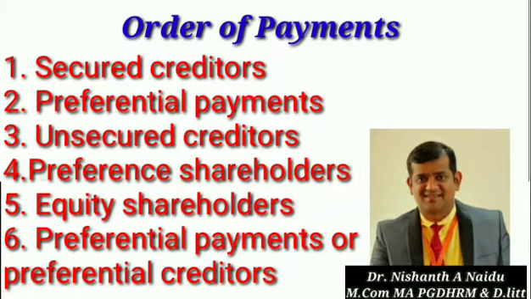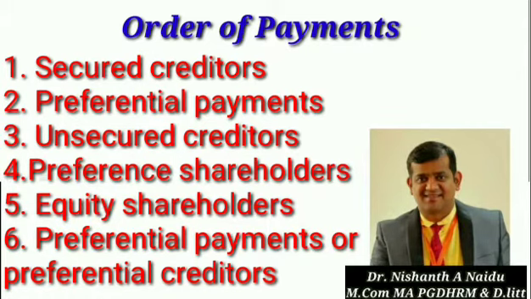See, liquidation, as you have already understood, is nothing but closing down the company, bringing the company's life to an end. So that is what we call liquidation. We also learned that here we realize all the assets of the company and at the same time settle all the debts of the company.